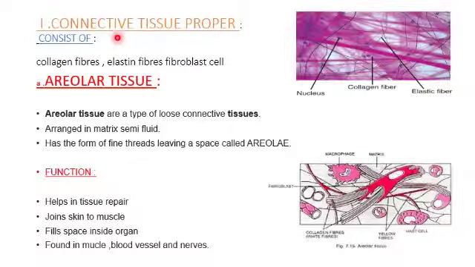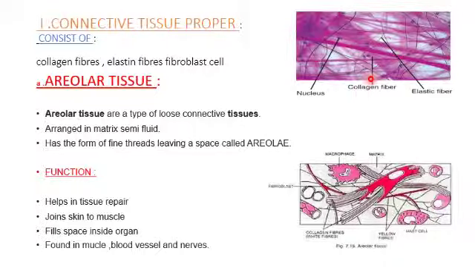So first, connective tissue is called connective tissue proper, which has the following materials: collagen fibers, elastin fibers, fibroblast cell. So we are going to learn two tissues under this connective tissue proper. The first one is areolar tissue. You can see the slide here.